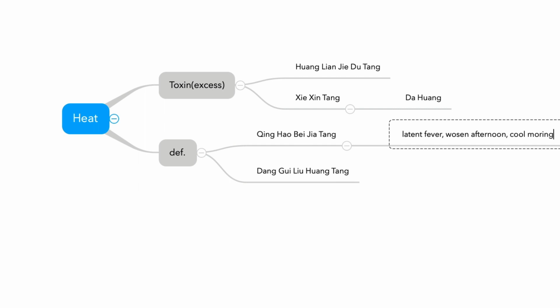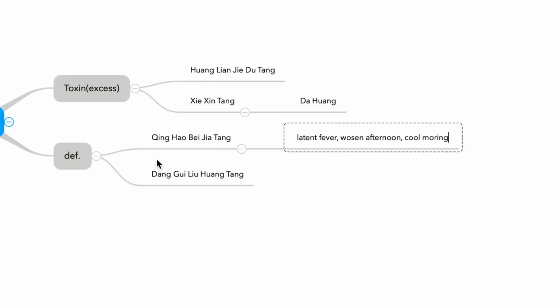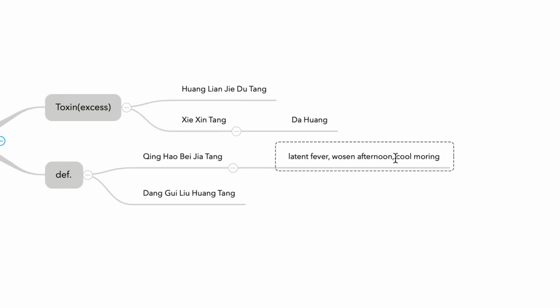So it is a little bit different from regular empty heat. Regular empty heat does not give you this kind of hint. Cools, actually feel chills in the morning. So this is a latent, long disease, remaining heat. And it can also give you some keywords like AIDS and malaria.